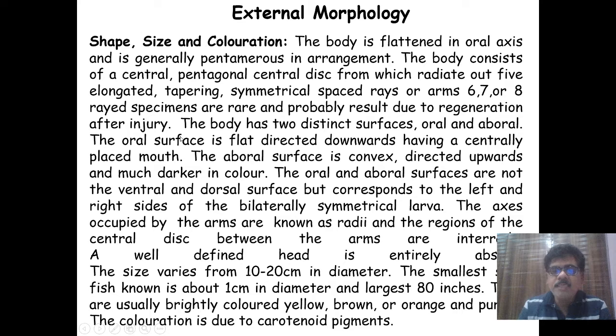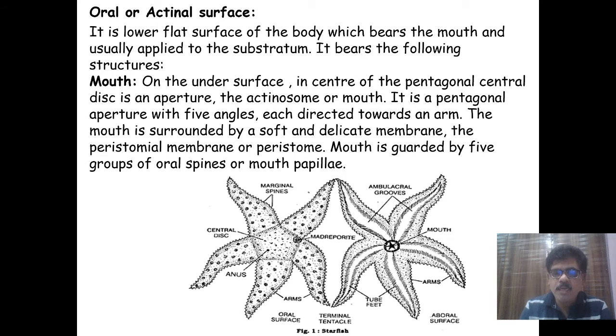The body of Asterias has two distinct surfaces. The lower portion, where the mouth is, is called the oral surface, and the other portion is called the aboral surface. You can observe the two parts.